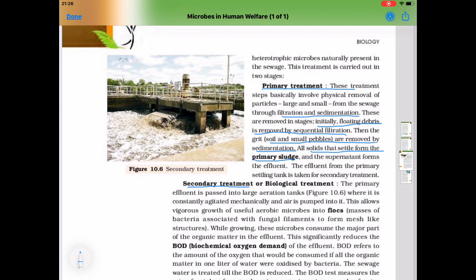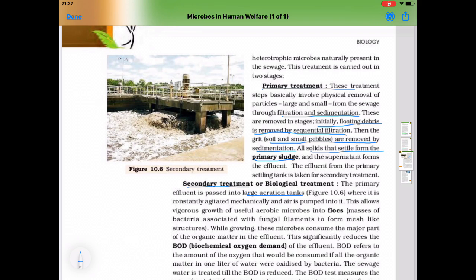Now, the secondary treatment or biological treatment. The primary effluent is passed into large aeration tanks where it is constantly agitated mechanically and air is pumped into it. This allows vigorous growth of useful aerobic microbes called flocs. What is floc? It is masses of bacteria associated with fungal filaments to form mesh-like structures. While growing, these microbes consume the major part of the organic matter in the effluent. They eat all the organic matter from it.